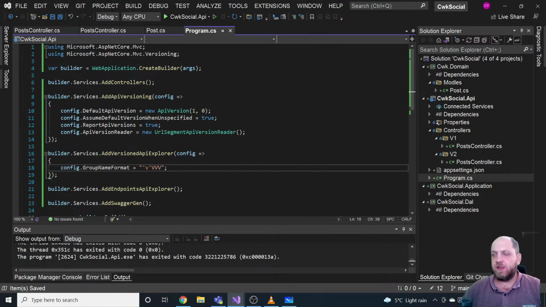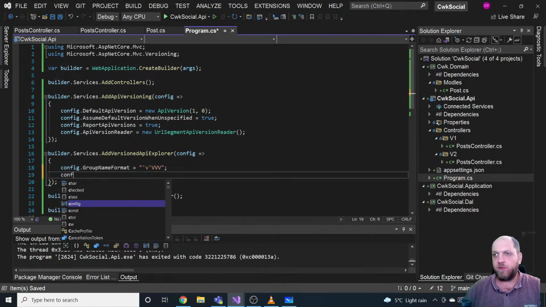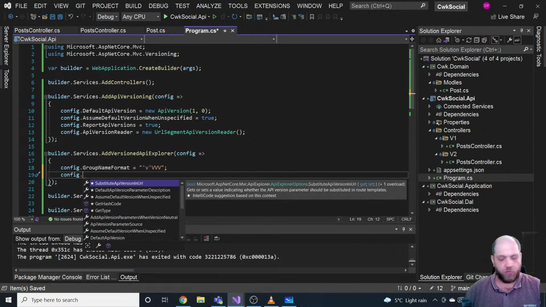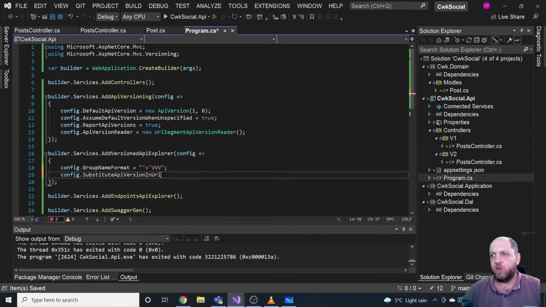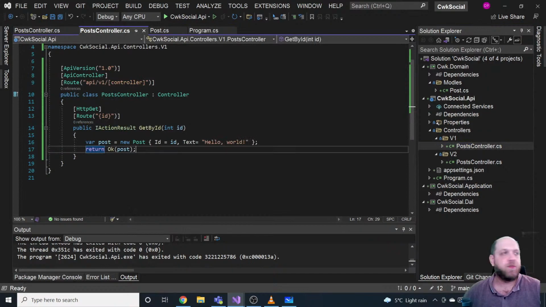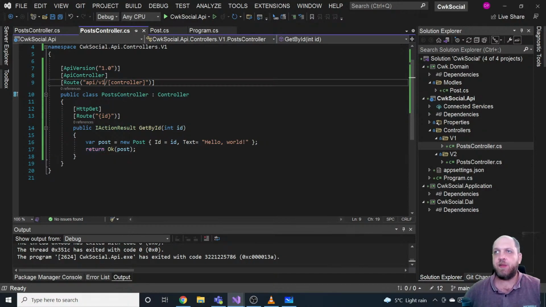One other thing we have to do here is config.SubstituteApiVersionInUrl. We'll see what this does now, because we'll go to our controllers. Instead of having, for instance, this api/v1, we will make it dynamic.